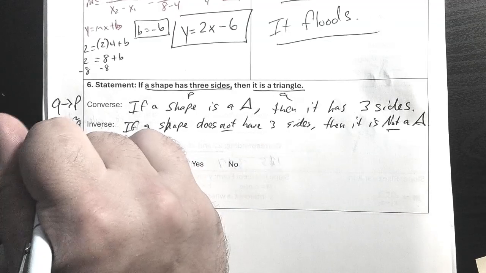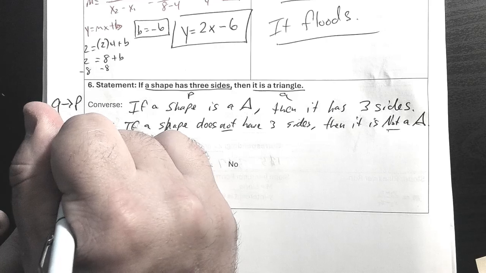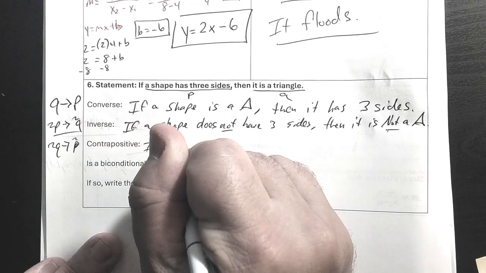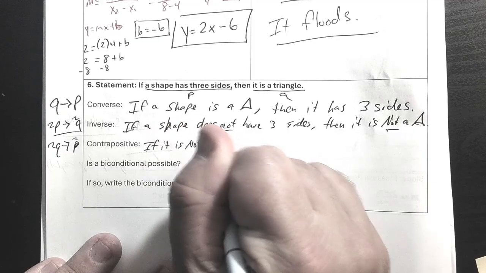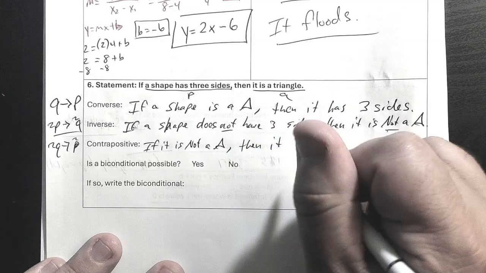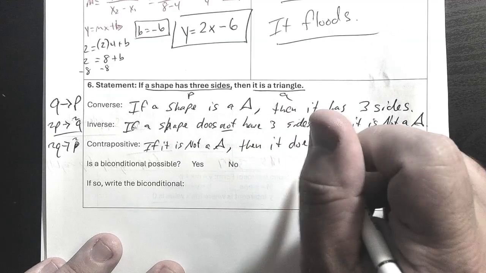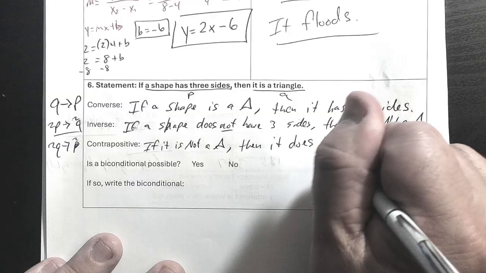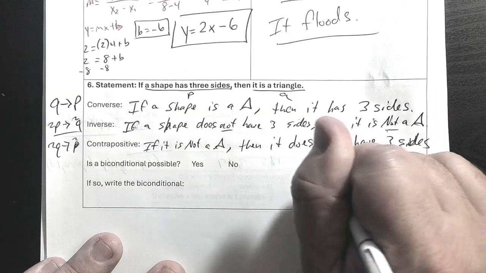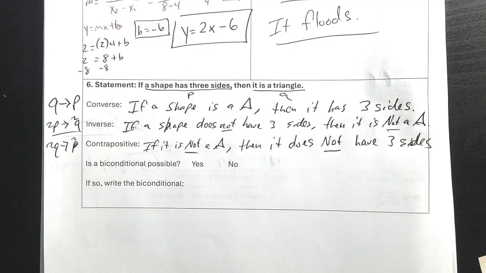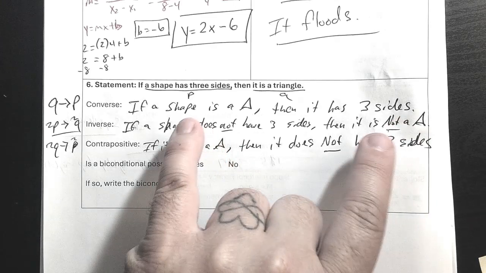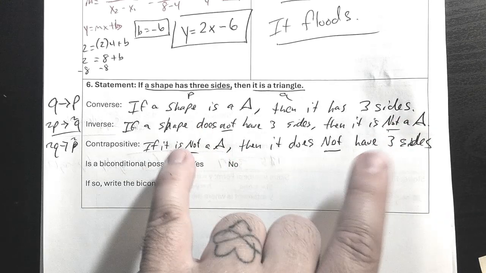Contrapositive, not Q, not P. So if, I'm going to just put it is not a triangle, then we're just cutting the shape part out. It does not have 3 sides. So 3 sides was the P, triangle was the Q. So this was Q then P, not Q, not P, not P, not Q.